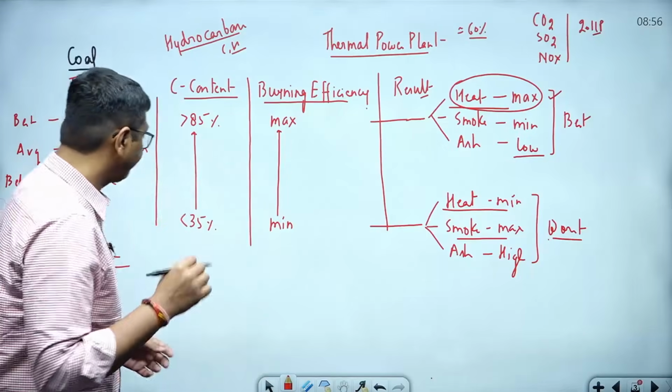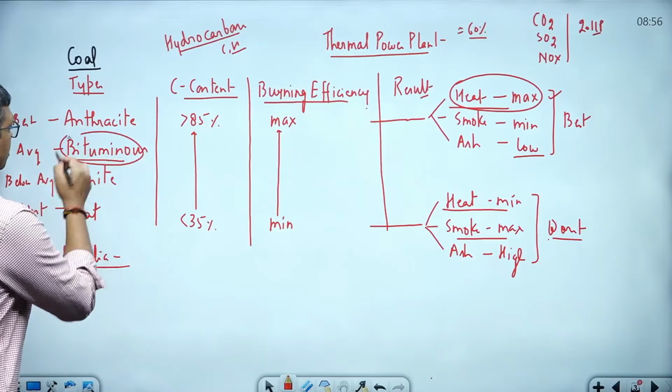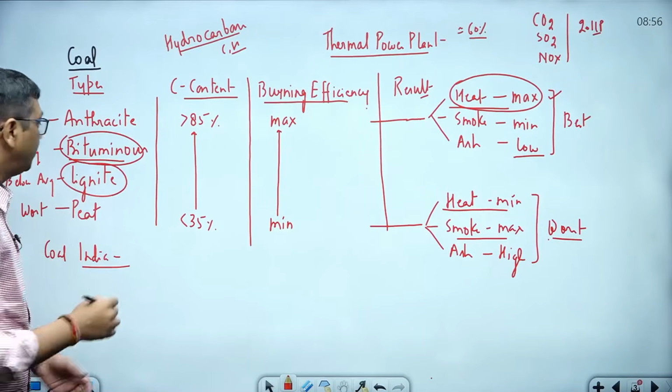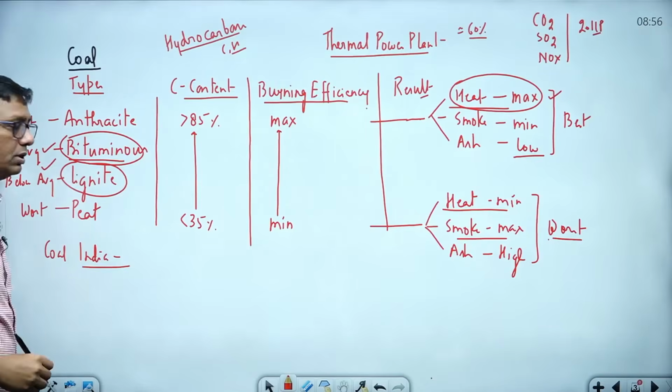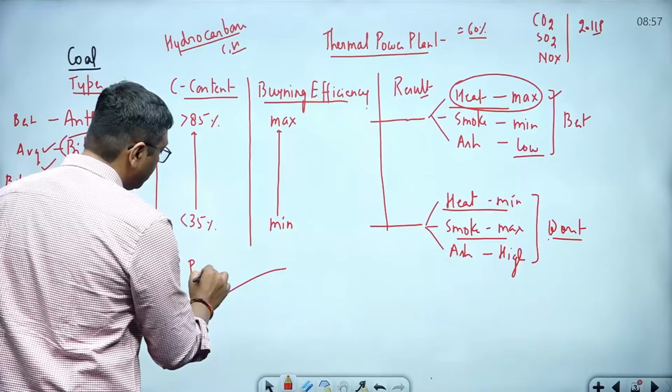Now, which type of coal is available in India? You must be very clear: we have bituminous and lignite. It means we have average and below average quality of coal. This is a question I found in a UPSC paper. What about the problem with Indian coal?